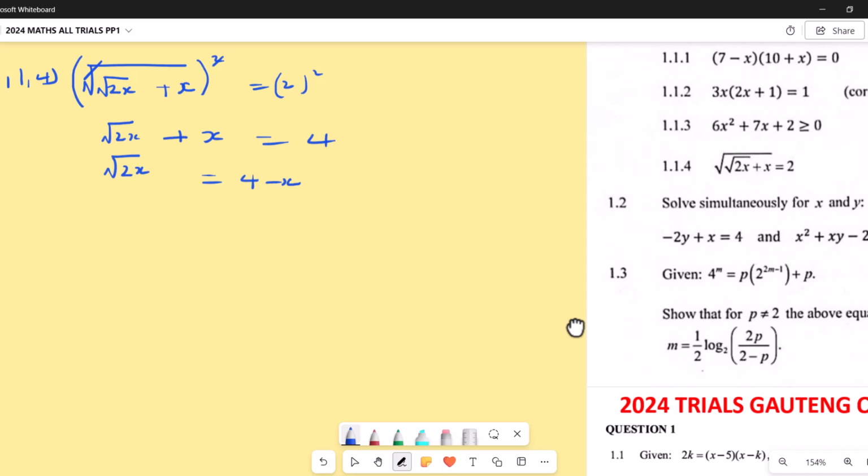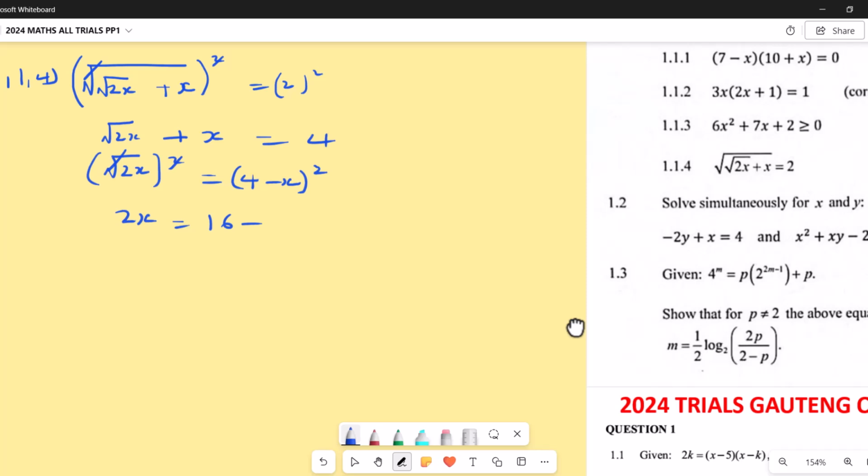Then now we can do the squares of both sides. Okay. So here we're going to get our 2x again. Now when you square it on here, we're going to get 16, minus 2 times 4 times x.